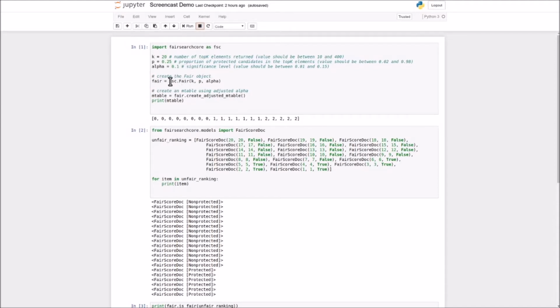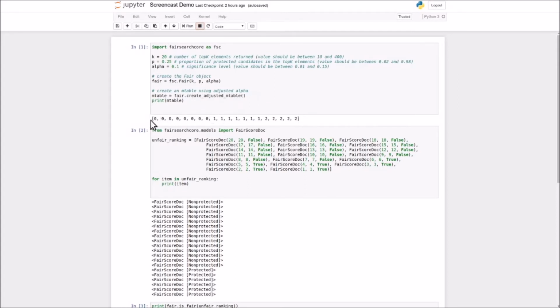The first thing we do is we create a fair object with these 3 parameters, and then the algorithm operates in 2 phases. First, it calculates an array called an M table, which is a representation of a fair ranking with the minimum number of protected candidates. So we have this function that is called create adjusted M table, and that's going to create an array that looks like this.